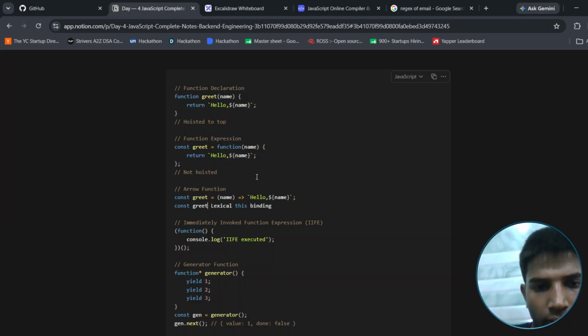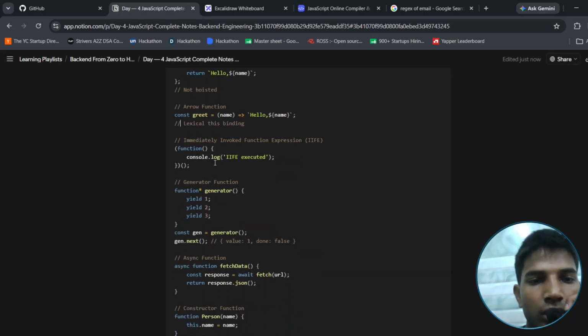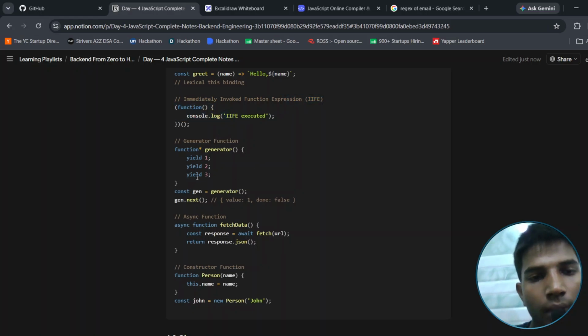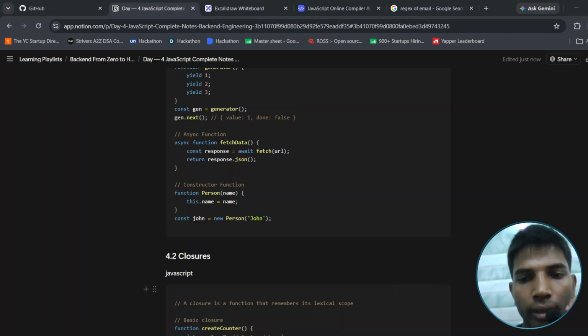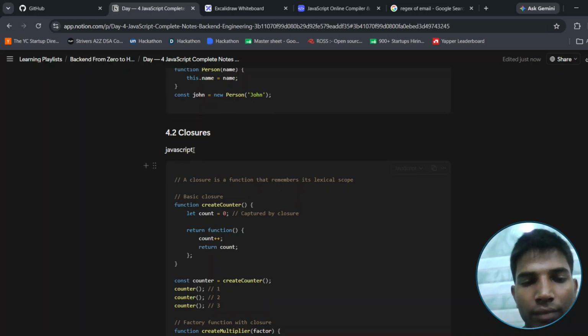Single delete. After that, immediately invoke the function, console.log immediately, if you need to return. And after that the const john will be printed, and after that we will return person. Let's start with the closure.